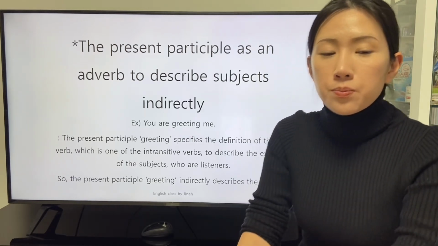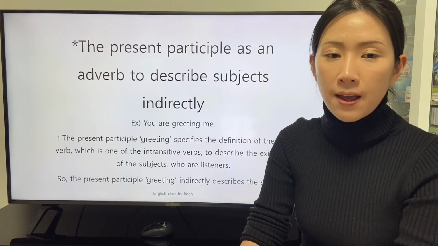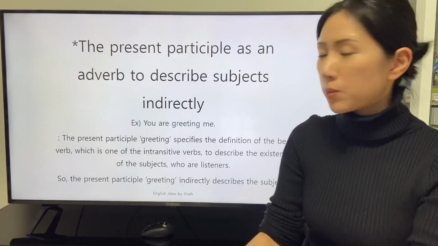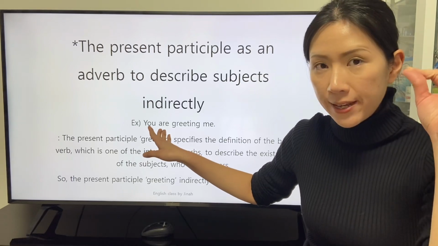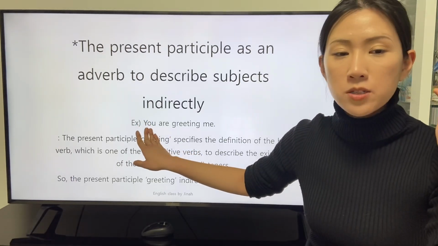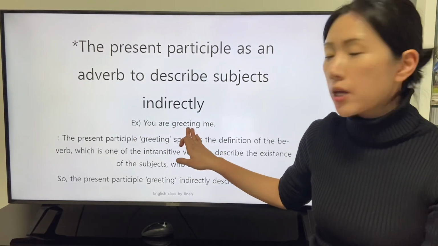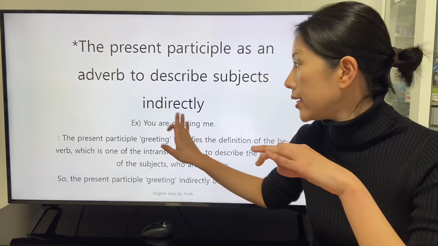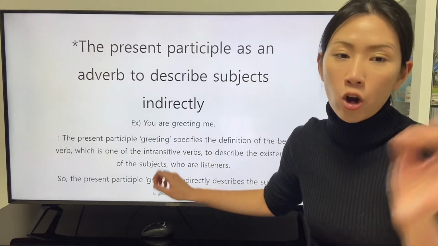The present participle is an adverb to describe the subject indirectly. There is a clause: You're greeting me. The present participle greeting specifies the definition of the be verb, which is one of the intransitive verbs, to describe the existence of the subject who are the listeners. So the present participle greeting indirectly describes the subject via the be verb.